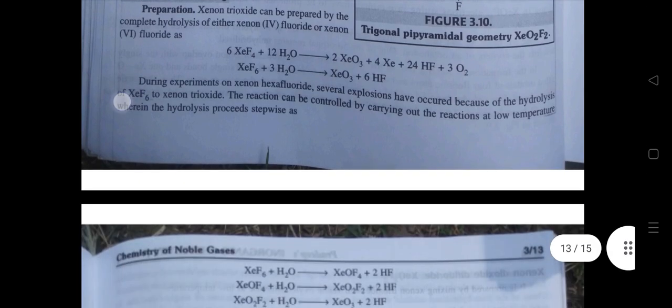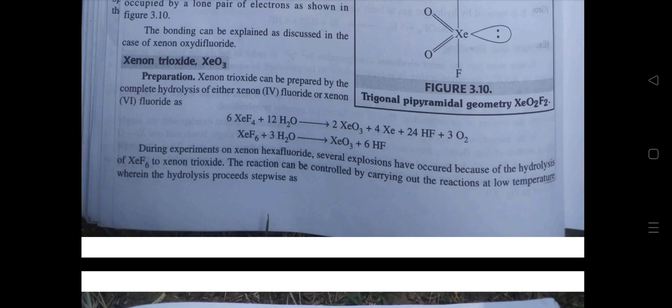Xenon trioxide, XeO3. Preparation: xenon trioxide can be prepared by the complete hydrolysis of either xenon tetrafluoride or xenon hexafluoride. During experiments on xenon hexafluoride, several explosions have occurred because of the hydrolysis of XeF6 to xenon trioxide. The reaction can be controlled by carrying out the reaction at low temperature, wherein the hydrolysis proceeds stepwise.